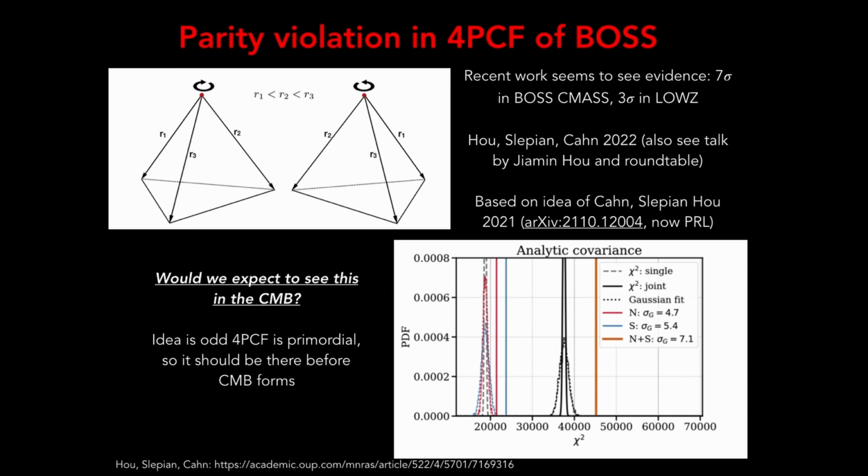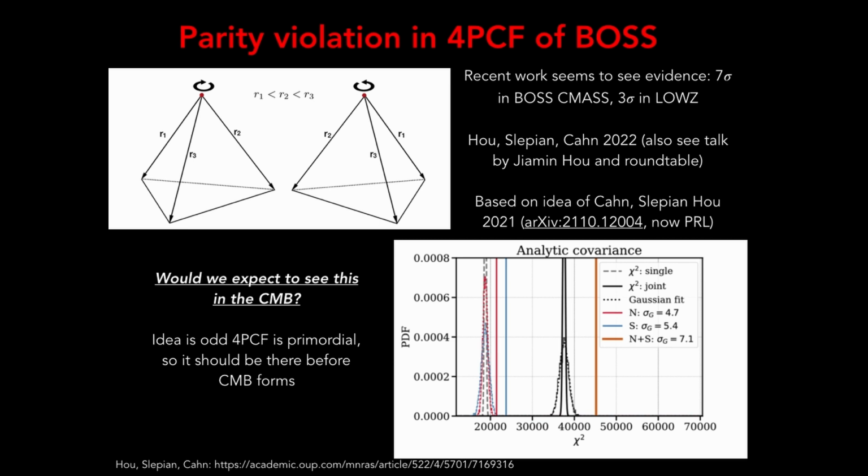This data work is reported in the Hou, Slepian, Cahn paper linked at the very bottom of the slide, and you can also see the talk by Jamie and the roundtable with Oliver and Jamie and myself and a few others. And this is all based on an idea of Cahn, Slepian, and Hou in a PRL to search for parity violation with the four-point function. The idea is simple, and it's shown at left. You have 2 tetrahedra, they're mirror images of each other, and we simply go into the universe and ask, is there an excess of tetrahedra over their mirror image? If so, that's parity violation.